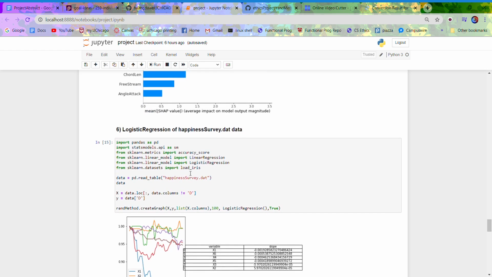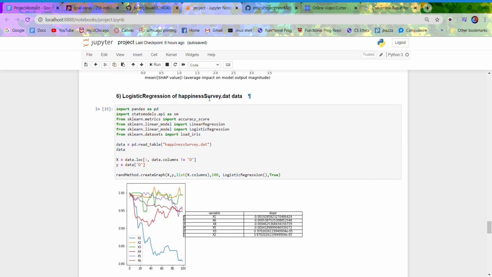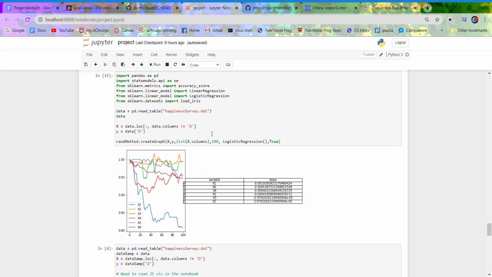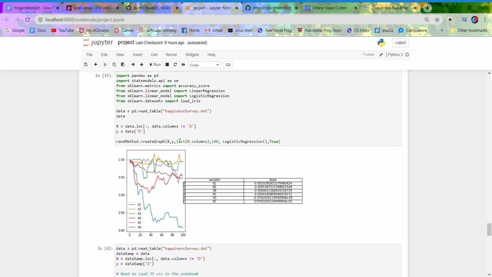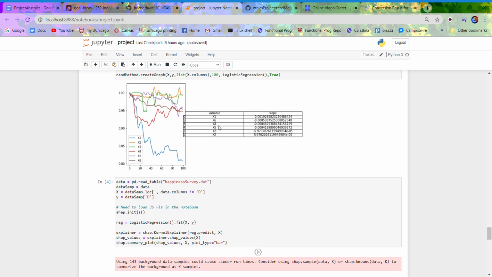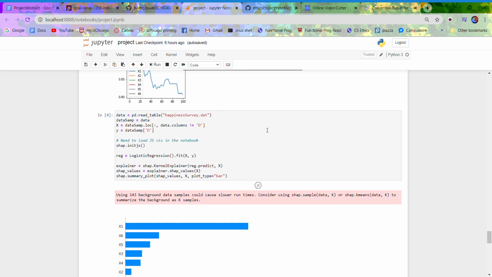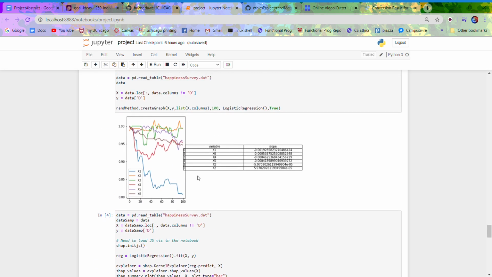So moving on to logistic regression of the happiness survey, this data set is actually a classification machine learning task. This data set basically includes a bunch of inputs, and the output is yes or no: is this person happy or not? And looking at the graph right here, we see the same pattern as the previous few graphs. So this indicates that RandomGen also works well with classification, and it produces the following variables with these following slopes, which if we match it up to Shapley values, it matches almost exactly.